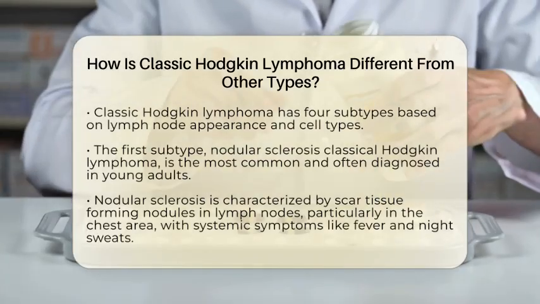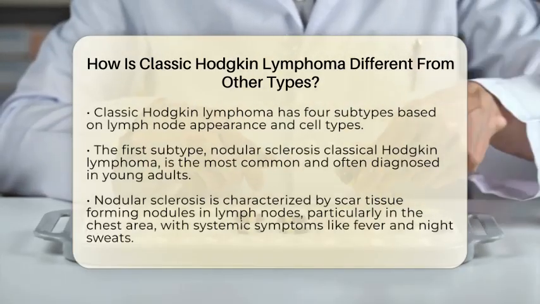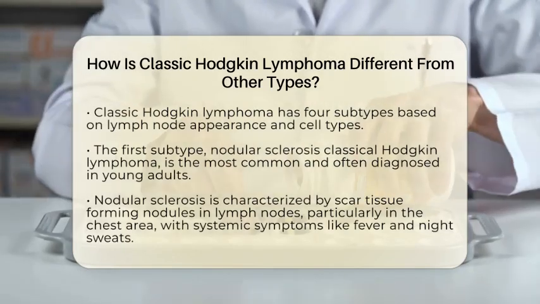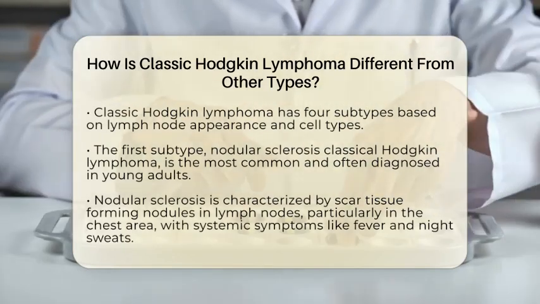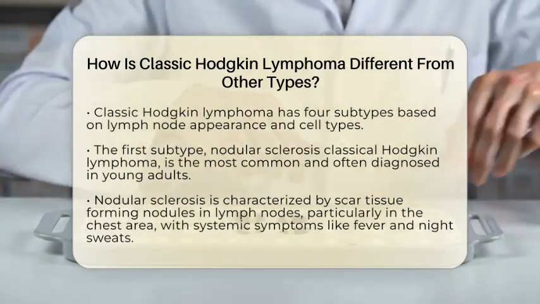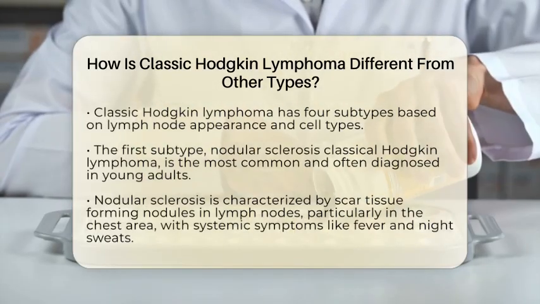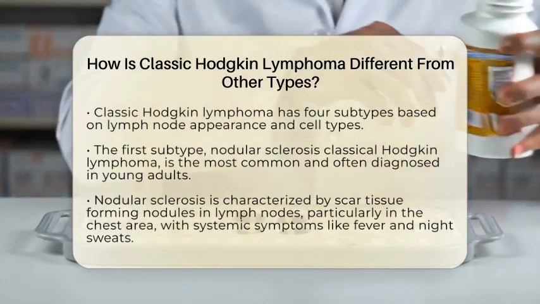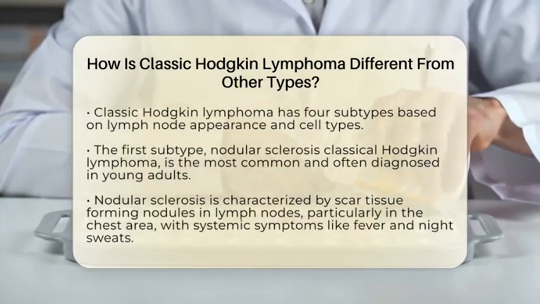The second subtype is mixed cellularity classical Hodgkin lymphoma. This subtype is more common in older adults and involves a mix of Reed-Sternberg cells along with other immune cells in the lymph nodes. It often affects multiple lymph node groups at the time of diagnosis.